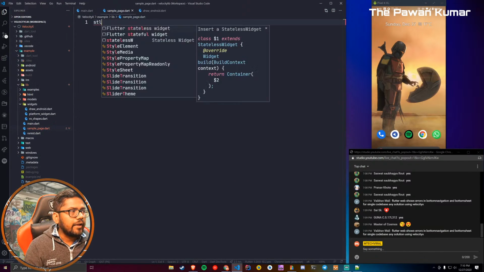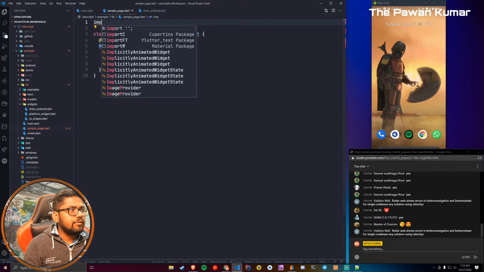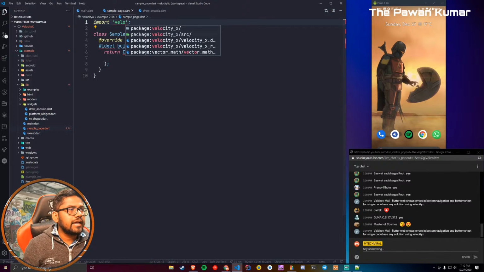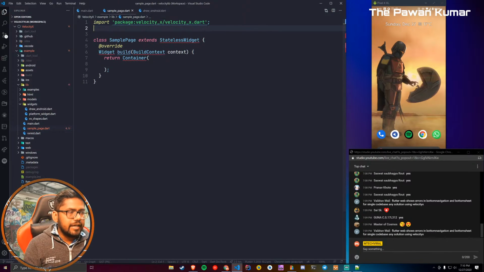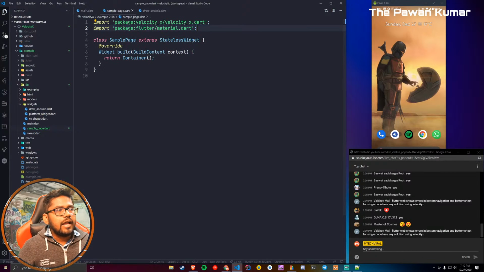Inside that let's make SamplePage. I'll increase the font size a little bit more, just a moment, and we will import VelocityX into this one, and we will also import material as well. We will start from something amazing, then we will move to Flutter web.